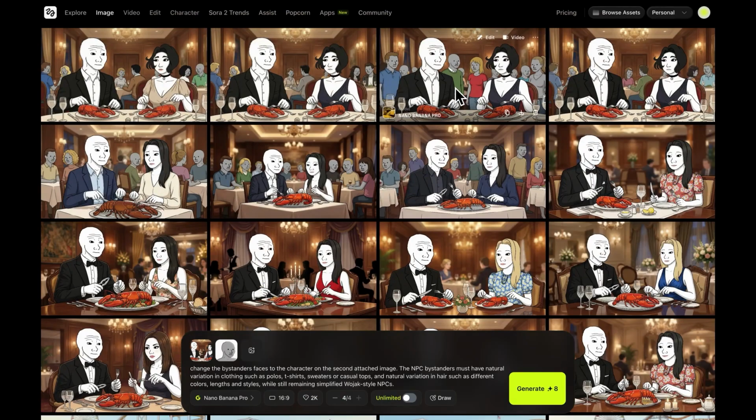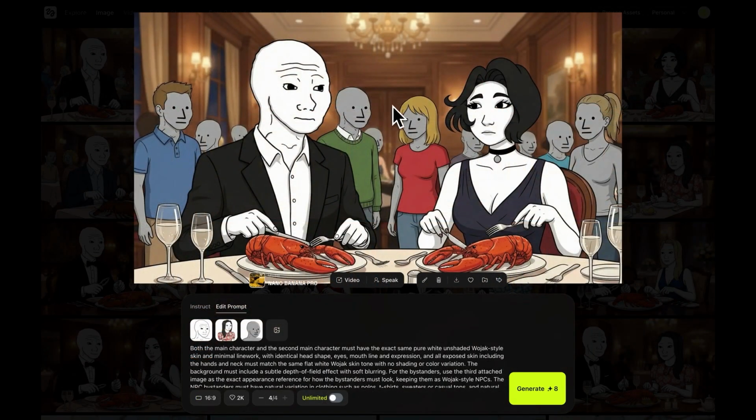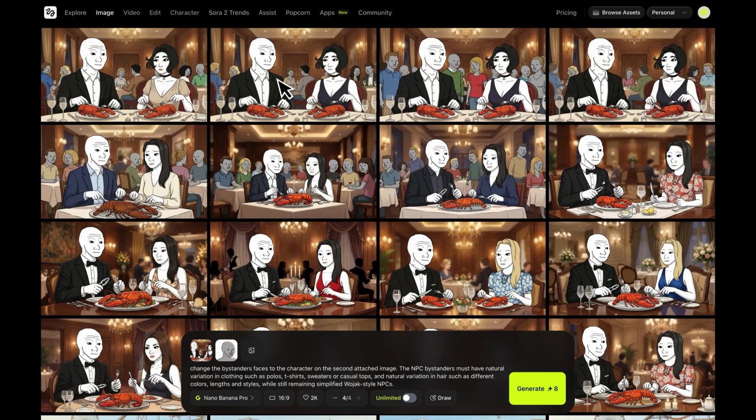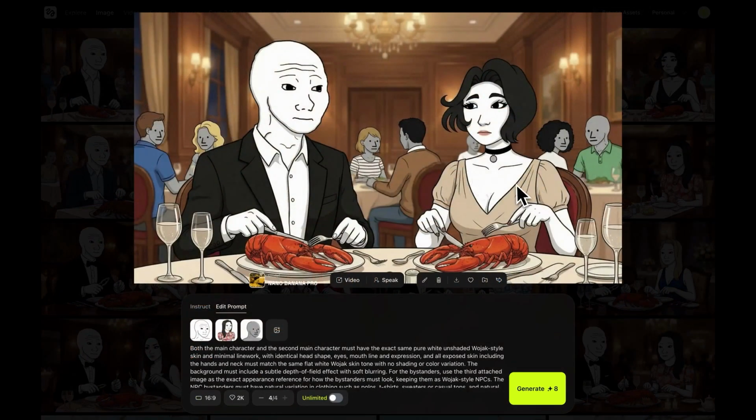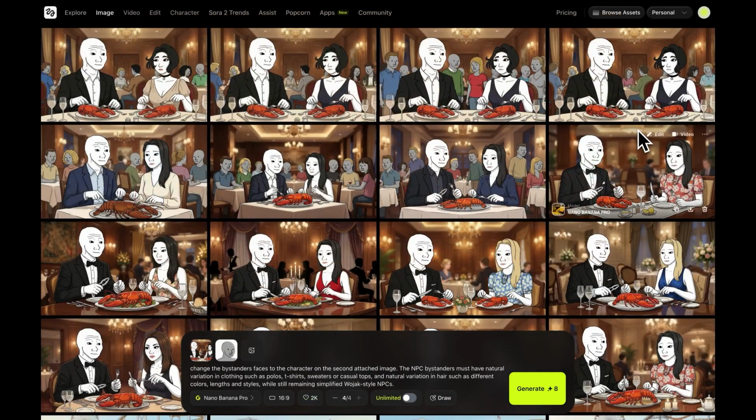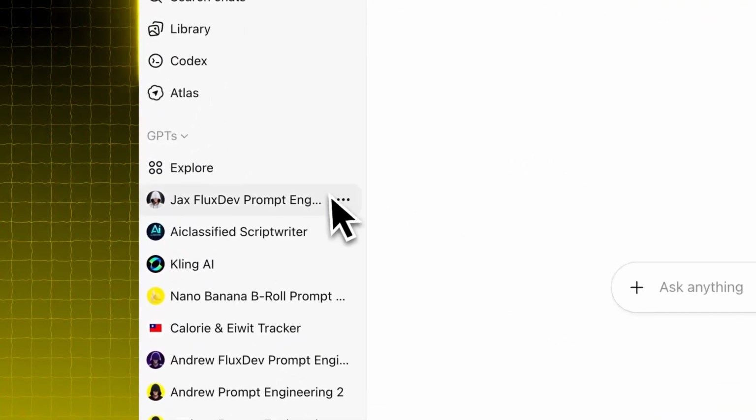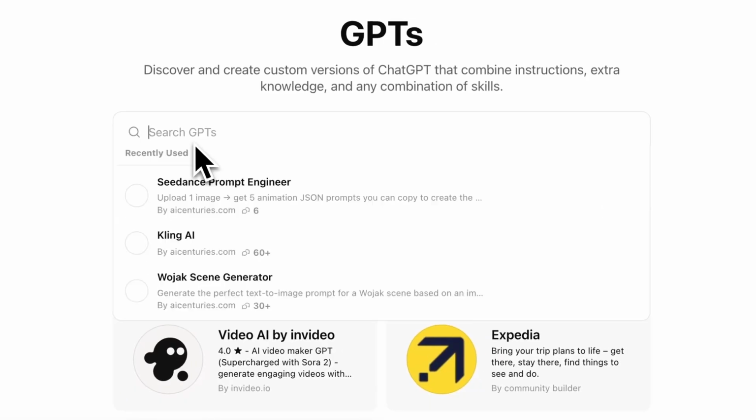Sure, in this example it looks a little funny, like why are all the NPCs crowded around Wojak's table? But overall, it still did a great job creating the bystanders as NPC characters. And over here, it only changed the outfit of the girl, which I didn't ask for, but overall, the generation still came out great. Now I will show you how to turn a single Wojak scene into multiple B-roll shots.